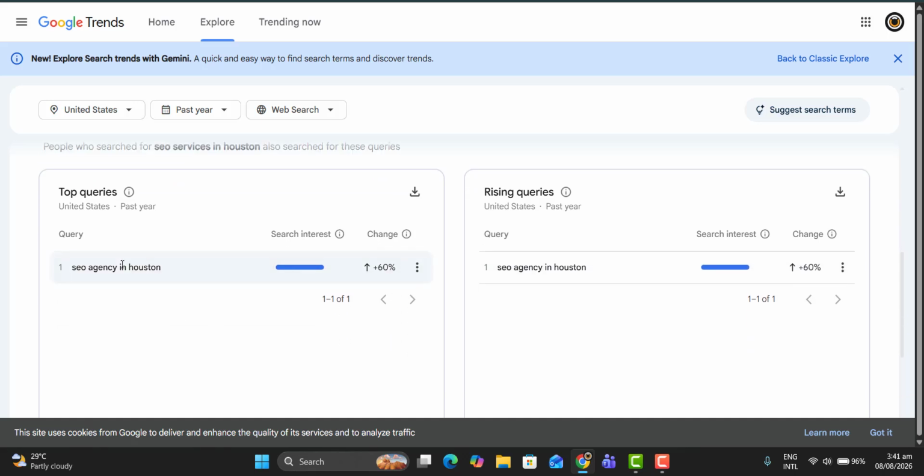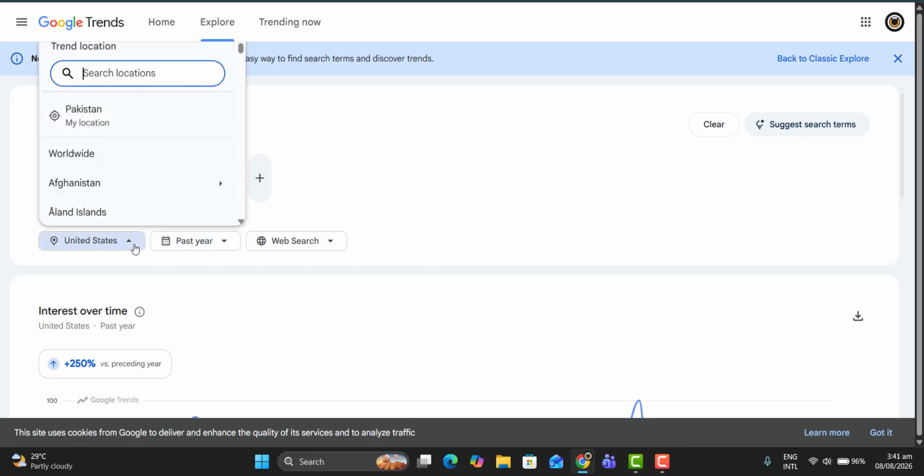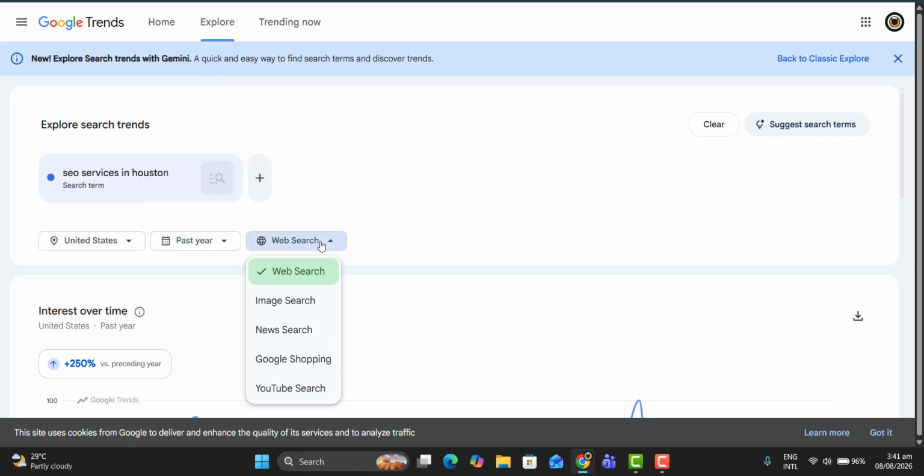Here you can see your top queries, your SEO agency, and your rising queries, which most of the people are searching for. Here you can see your filters, your current date, your past trend, everything. And for web searches, you can also set it for YouTube, Google Shopping, images, or anything else.